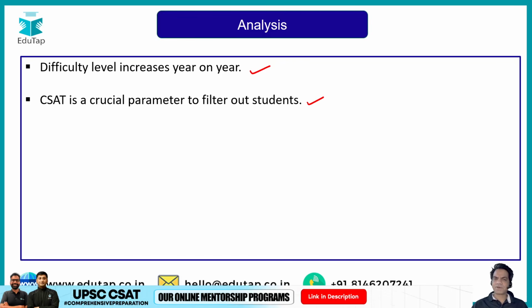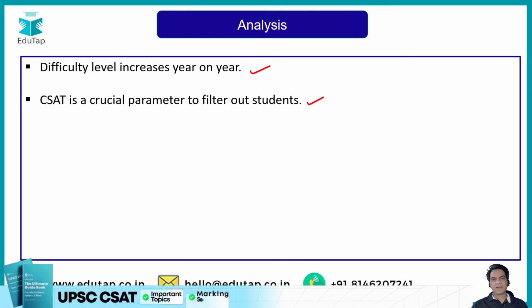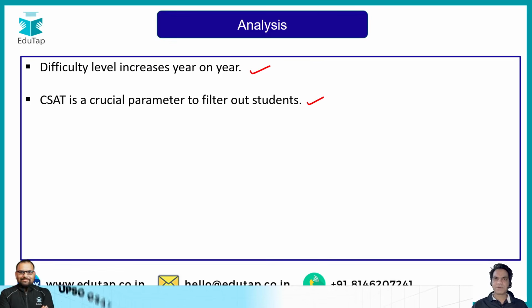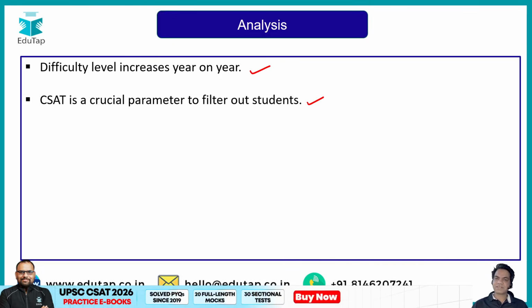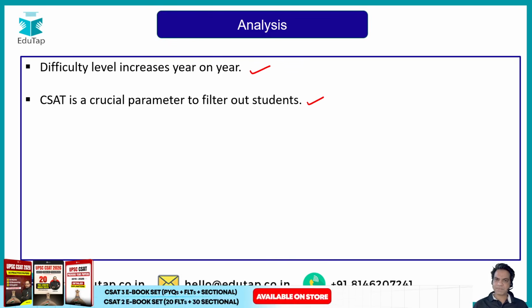If you're not able to get 33% marks in your CSAT paper, you are not eligible to go to the next stage of the exam. So you have to again prepare for one more year and appear next year. Make sure you do not lose one opportunity just because you weren't able to crack CSAT. Understand that CSAT has become a major filtration process for UPSC, and don't fall into their trap. So start preparation on time and pay enough focus to CSAT.